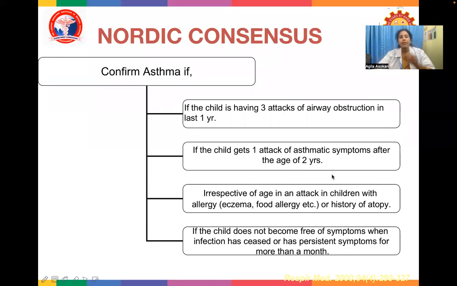Nordic consensus: confirm asthma if the child is having 3 attacks of airway obstruction in the last 1 year. If the child gets 1 attack of asthmatic symptoms after the age of 2 years, irrespective of the child, in an attack in a child with allergy or history of atopy. If the child does not become free of symptoms when infection has ceased or has persistent symptoms for more than a month.